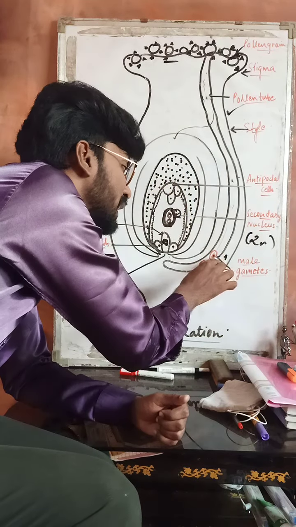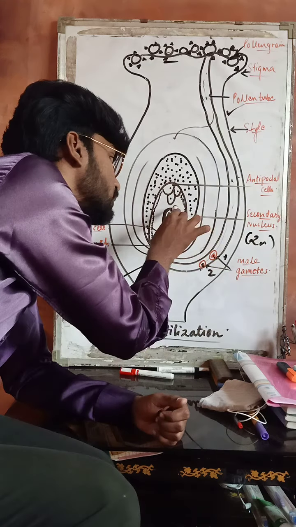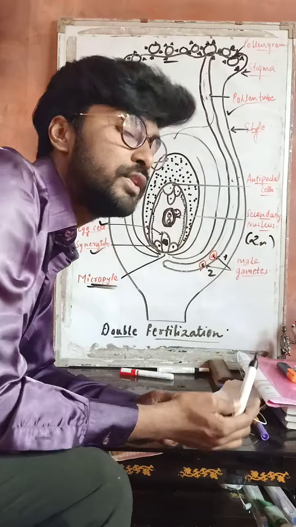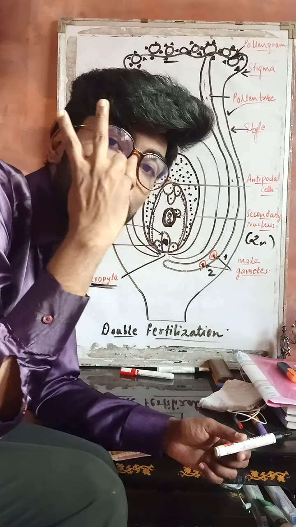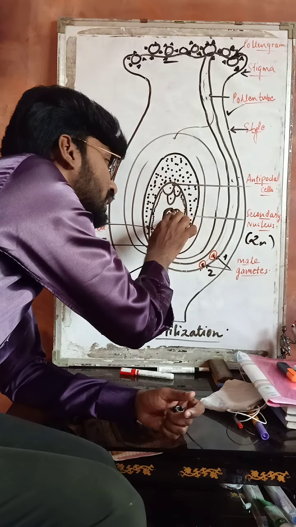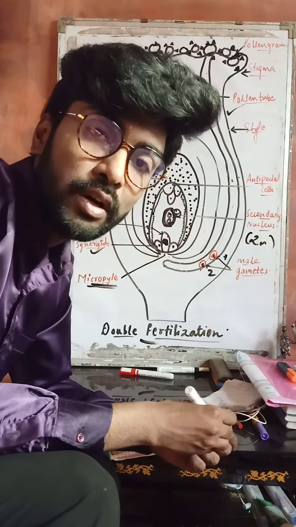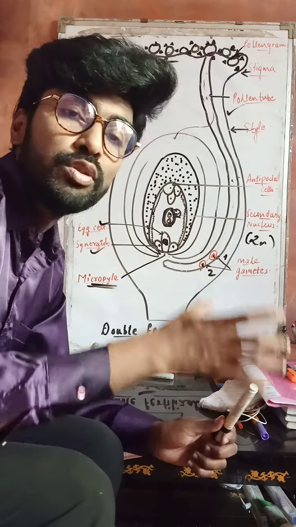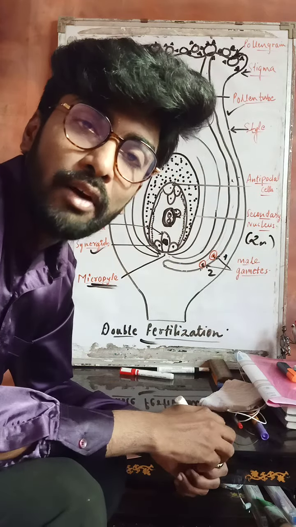First male gamete fertilizes with the egg cell to form a zygote. Second male gamete fertilizes with the secondary nucleus to form the triploid primary endosperm nucleus. As the fertilization takes place twice at two different places, one at the egg cell, second at the secondary nucleus, the process is generally called double fertilization, right? So this is the mechanism through which double fertilization takes place in the flowering plant.